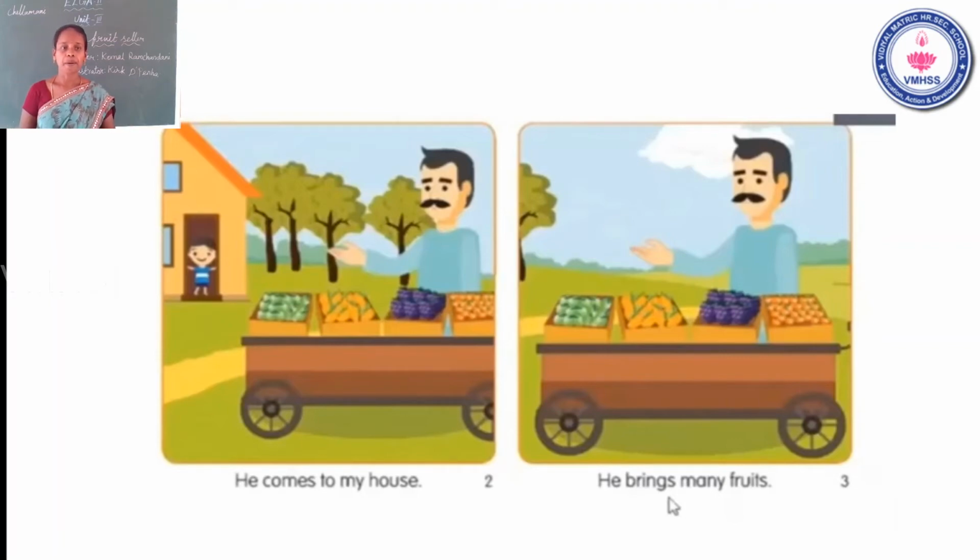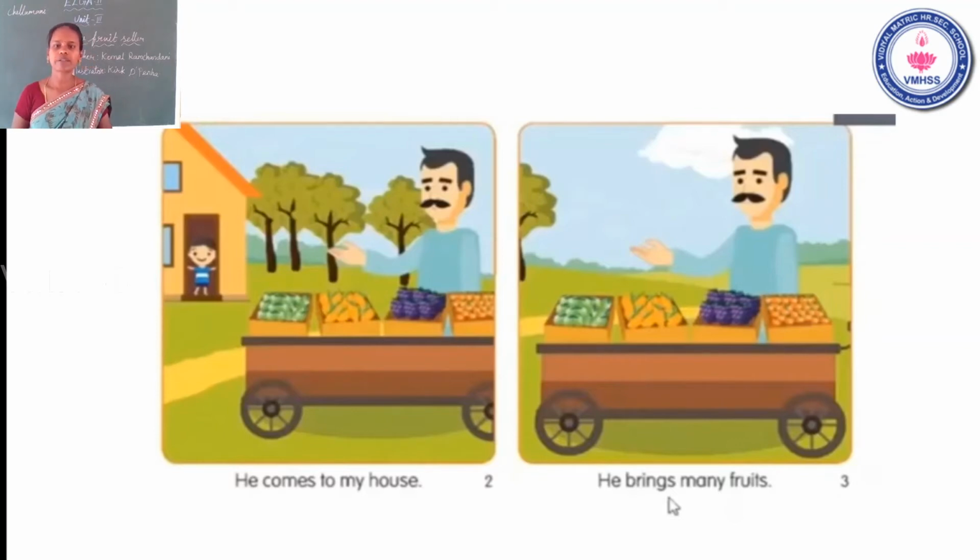He brings. B-R-I-N-G-S. Brings means what? கொண்டு வந்திருக்காங்க. Okay. He brings many fruits. B-R-I-N-G-S, brings. Many, M-A-N-Y, many. Fruits, F-R-U-I-T-S, fruits. He brings many fruits.